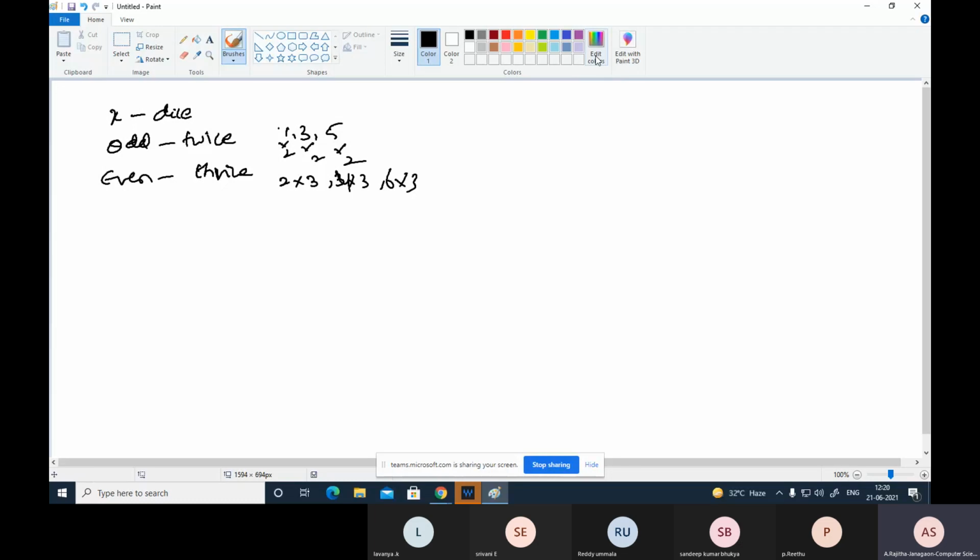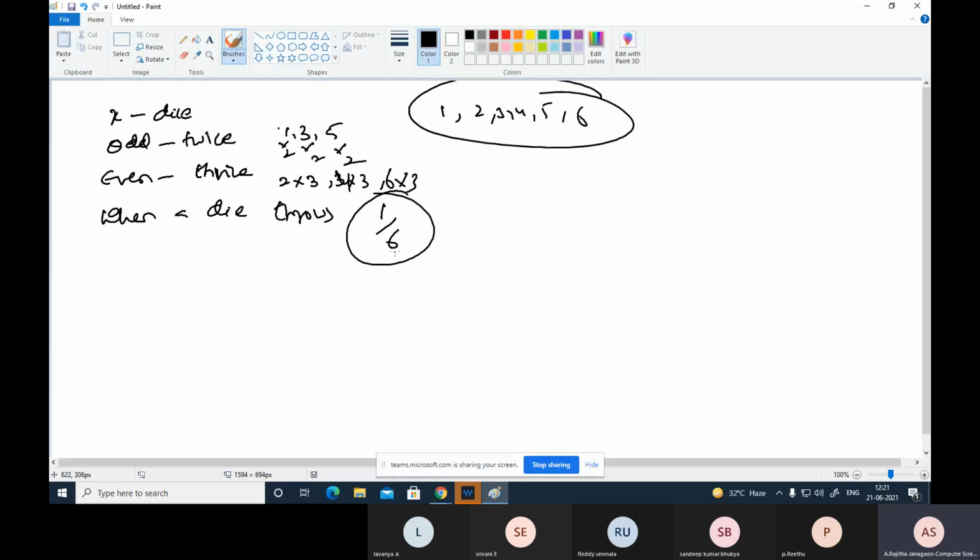The problem is, when a die is rolled, how many possibilities are there? When a die is thrown, there is one favorable event, either 1, 2, 3 or 4, 5, 6. At a time we get only one. So when a die is rolled, for each number the probability of getting it is 1 by 6.